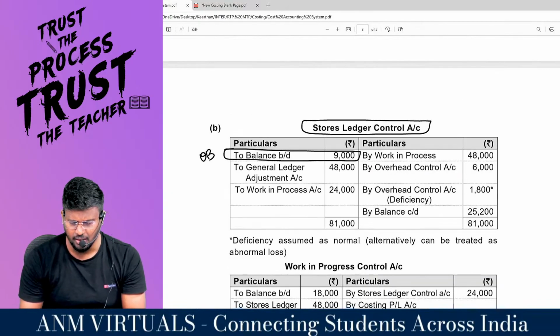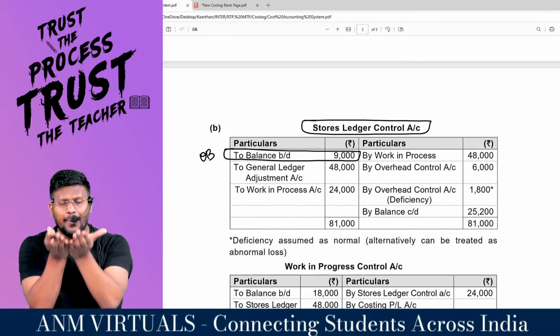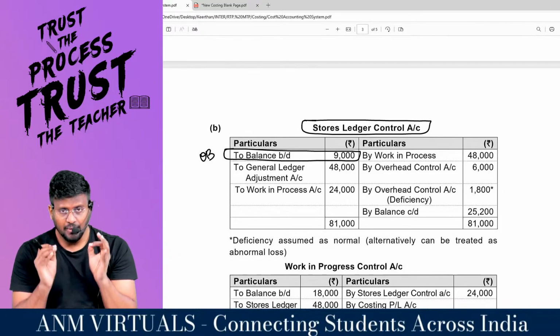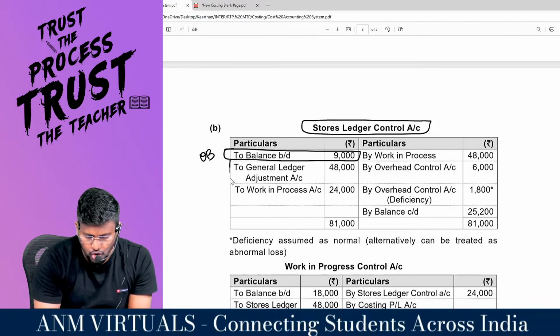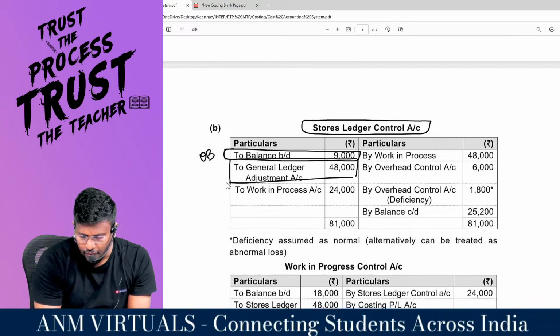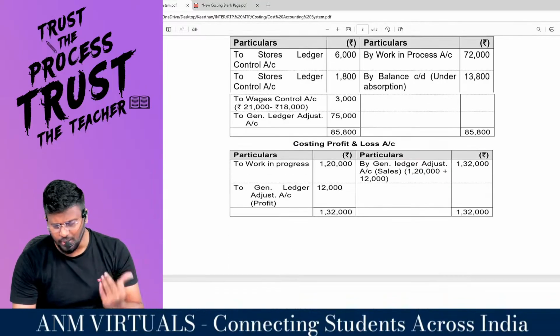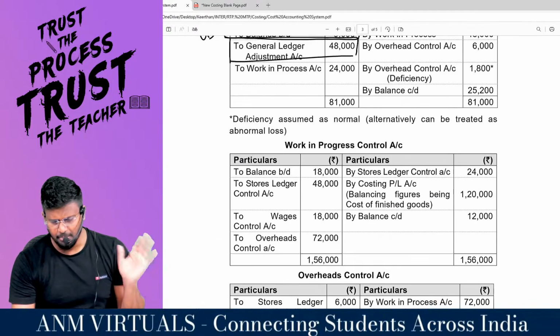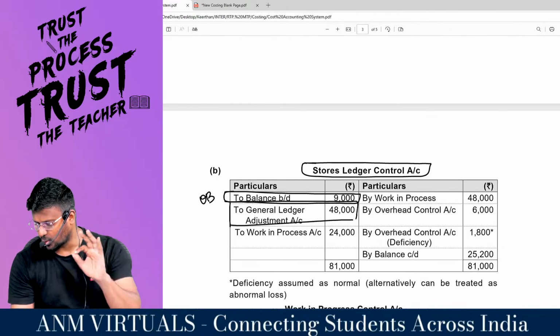So what is the journal entry I will pass? Stores ledger control account debit. Why? Because the raw material in the stores increases. To general ledger adjustment account 48,000. Now, they have not asked for that ledger, so leave it, my dear lovable students. I have to credit it as by stores ledger control account. Comfortable?